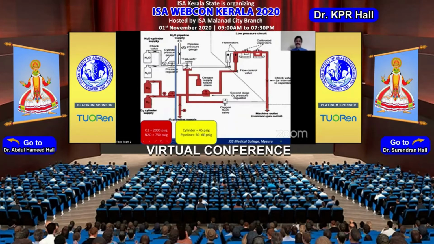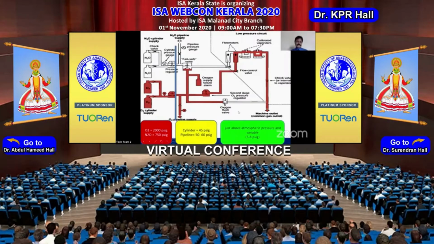In the older machines, because the pipelines were connected to the same yoke, with pipeline pressure at 55 to 60 psig and cylinder pressure much higher, if you happened to open both of them, the cylinders would get exhausted first. So this is one of the safety features adopted with the modern workstations. The low pressure circuit is just above atmospheric pressure, about 5 to 8 psi.